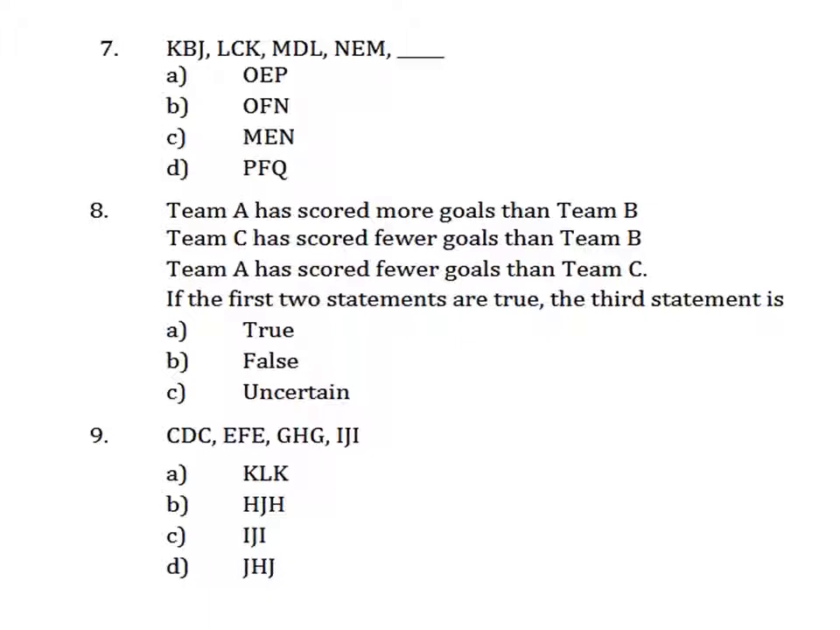The ninth question, again the same way, C D C, E F E, G H G, I J I. The answer will be K L K, as it is C D E F G H I J K L K. Right? You understand the way I'm speaking, right?